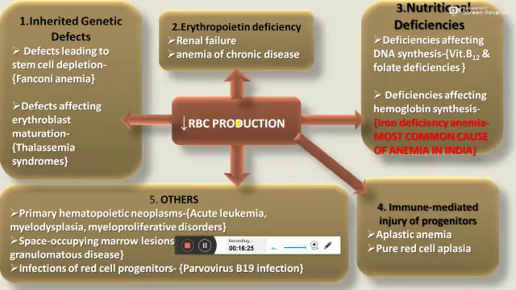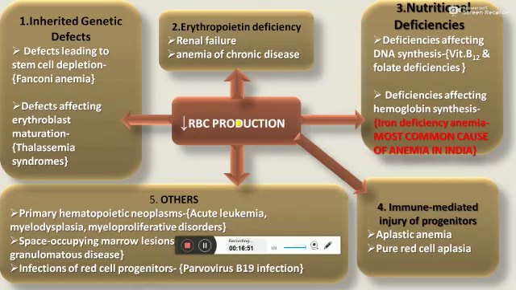Causes of decreased RBC production in bone marrow. First cause is inherited genetic defect. It may be due to Fanconi anemia, a defect leading to stem cell depletion. Second is a defect affecting erythroblast maturation in thalassemia syndrome. Second is erythropoietin deficiency. Erythropoietin is mainly generated from the kidney.